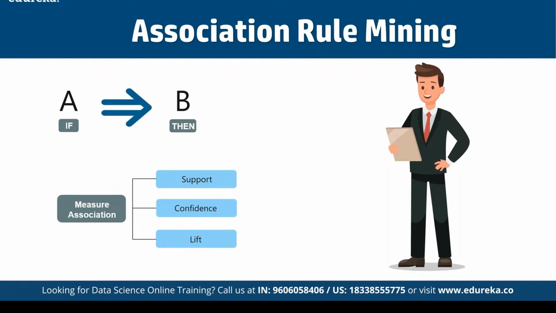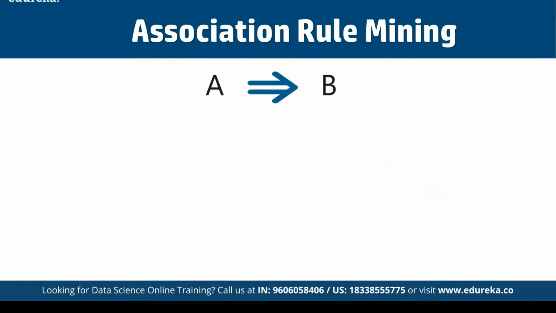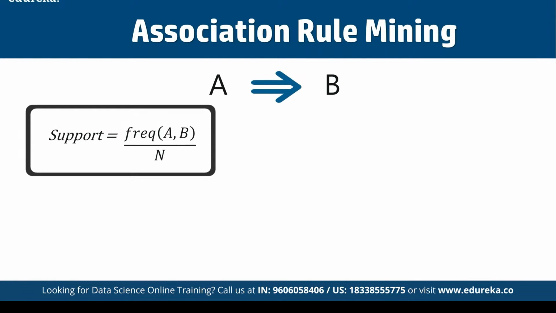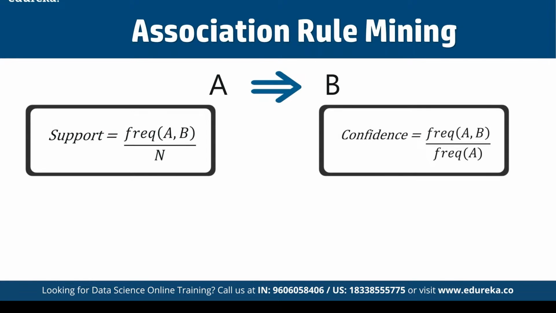Support gives the fraction of transactions which contain items A and B. Basically, support tells us about frequency, that is, the frequently bought items or the combinations of items bought frequently. With this, we can filter out the items that have a low frequency.